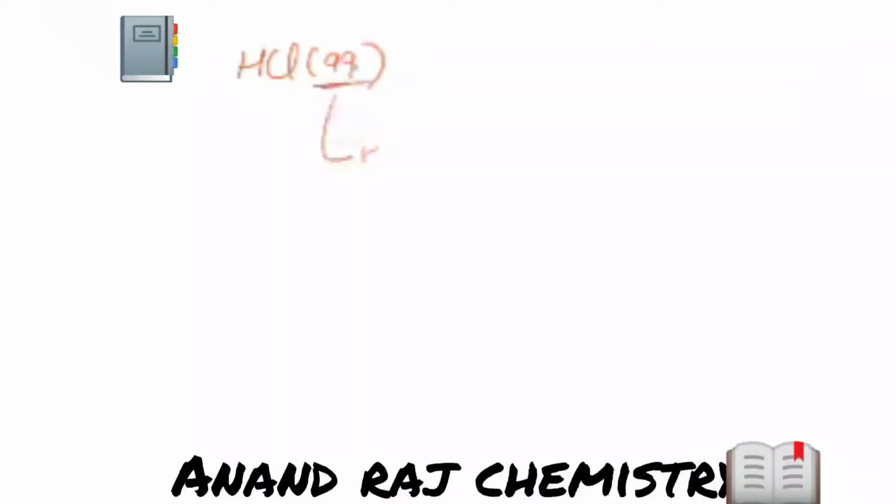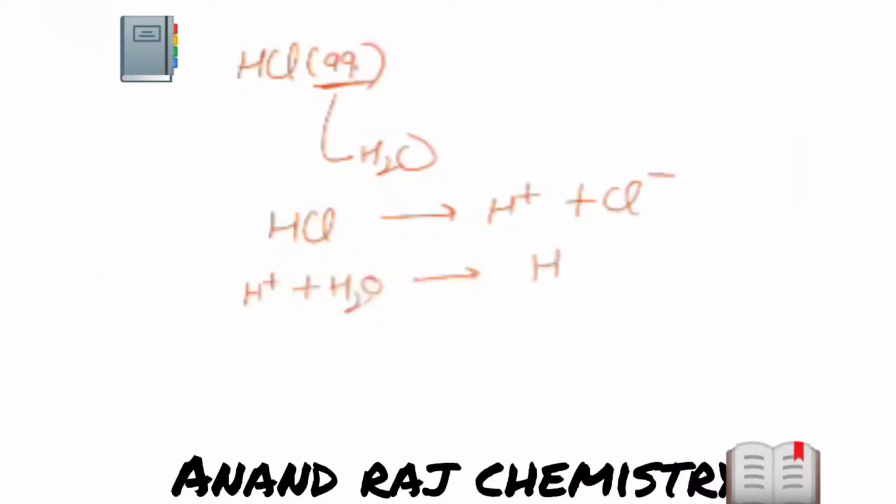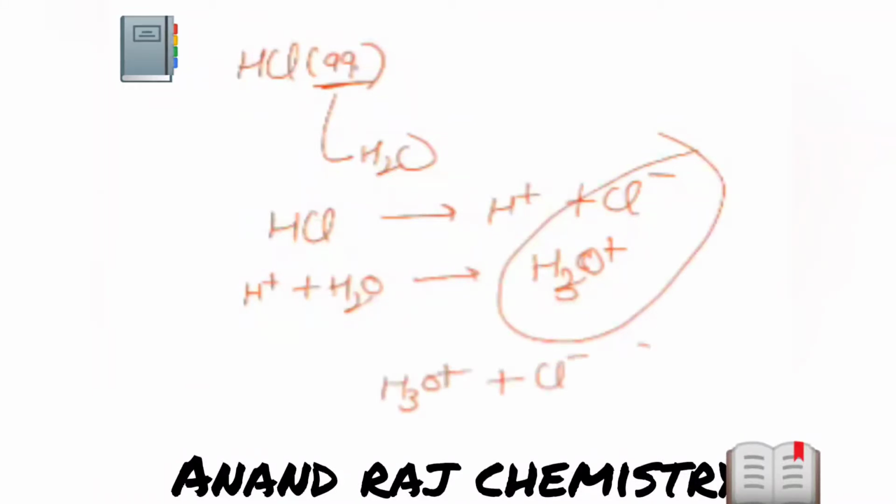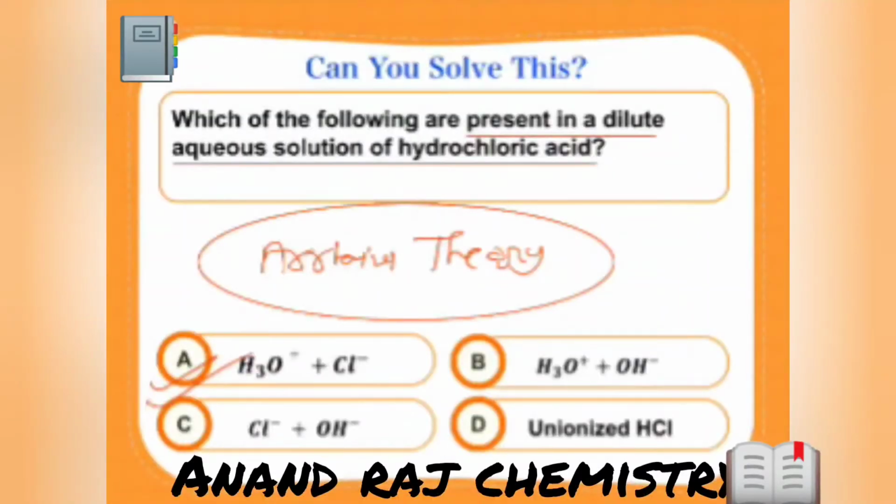What is the meaning of aqueous? Water should be there, right? So we know HCl will break into H+ and Cl-. Then this H+ in aqueous medium will react with H2O to form H3O+. Okay. So the overall thing in the medium will be these two: hydronium ion and chloride ion. So option A is our correct answer.